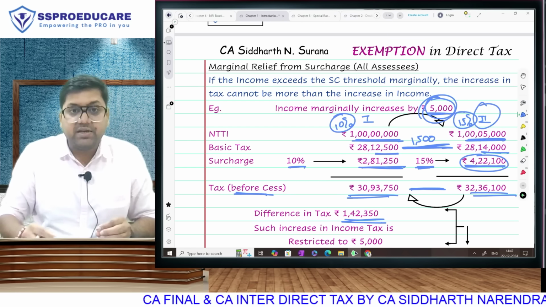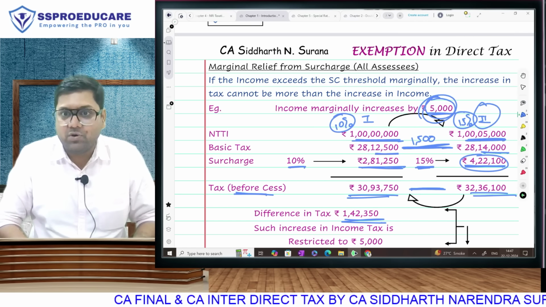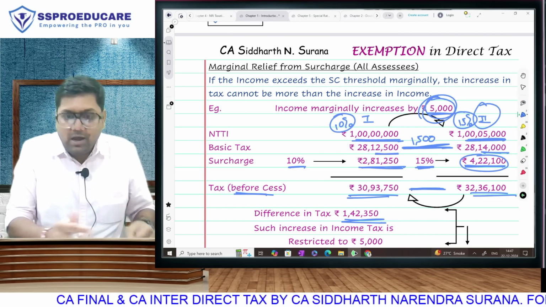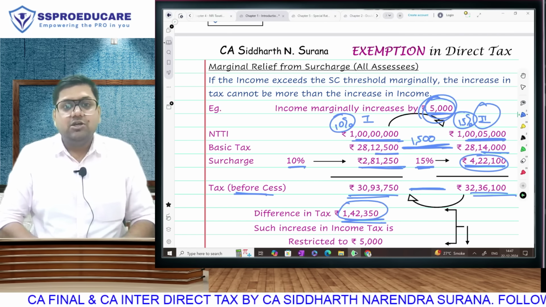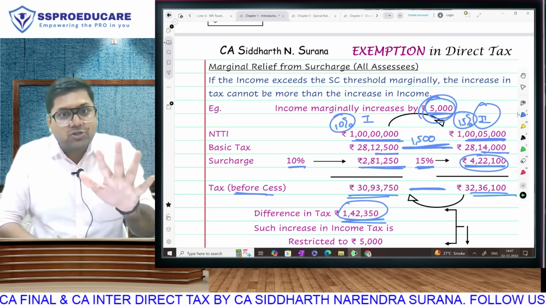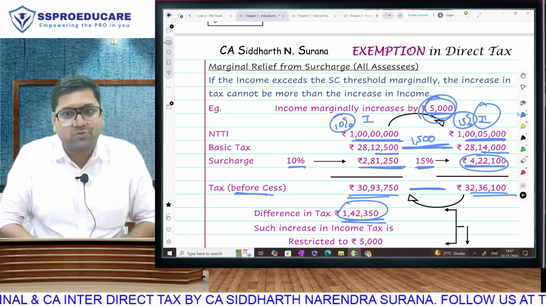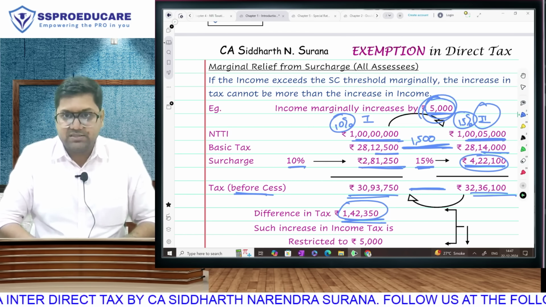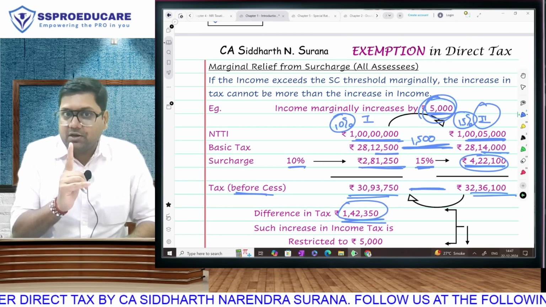Somewhere this assessee is wondering, I have earned only 5,000 more. If my income is only 5,000 more than 1, how can my tax be so different? Because of 5,000, how can you take 142,350 from me? And therefore, the concept of marginal relief says, in one line I am explaining the concept.